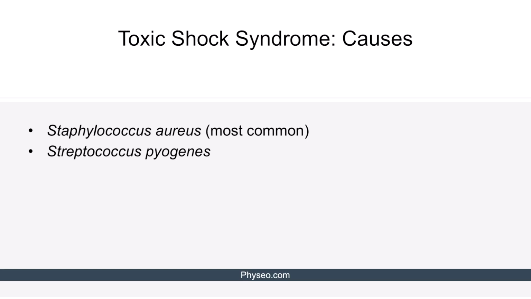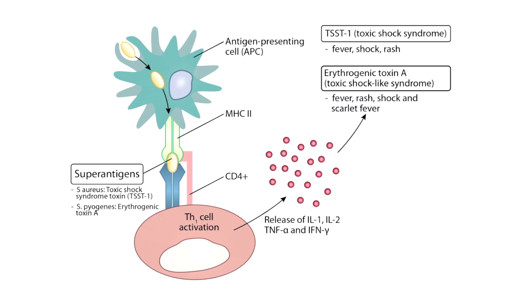The most common bacteria causing toxic shock syndrome is Staphylococcus aureus. Streptococcus pyogenes typically causes the toxic shock-like syndrome. Let's briefly discuss the pathophysiology of toxic shock syndrome with the help of an illustration.